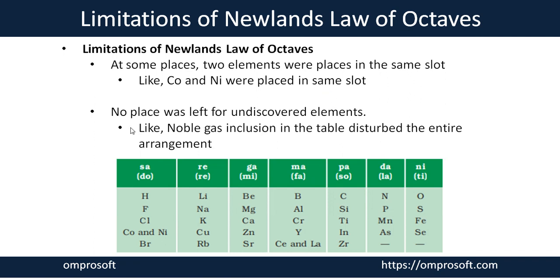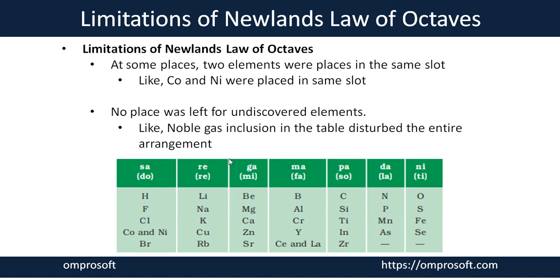Now the third one, the major limitation of Newlands, is that he didn't leave any place for undiscovered elements. So due to that, in future, if any new elements were discovered, the entire table would get disturbed by adding such elements to Newlands' table. Like noble gases: their inclusion in the table disturbs the entire arrangement of the elements.